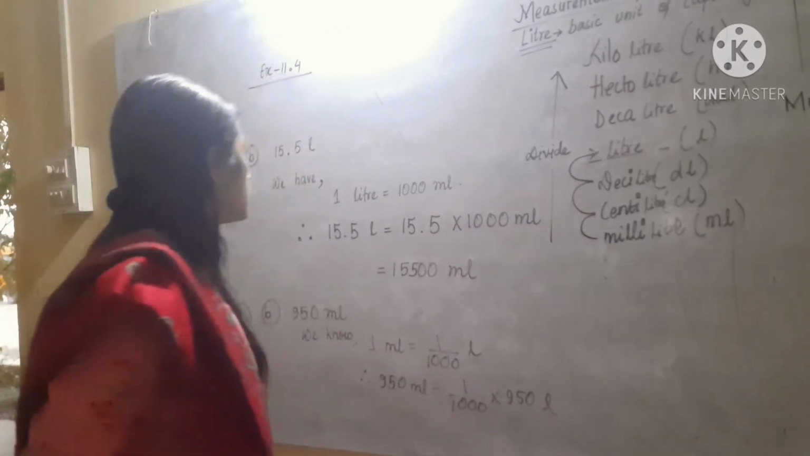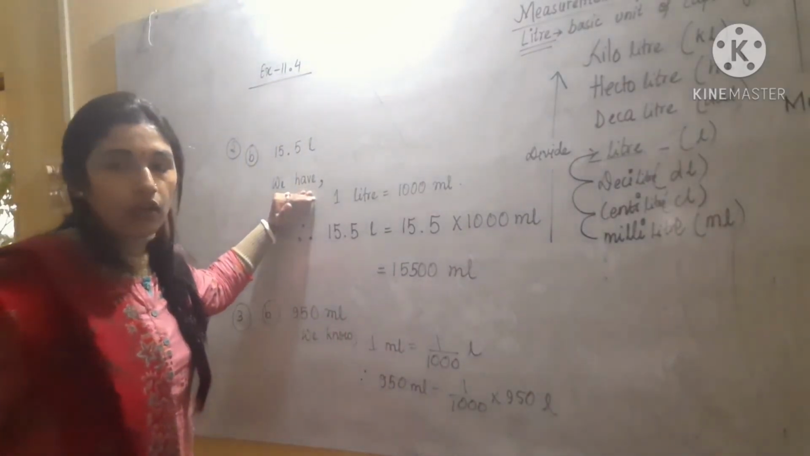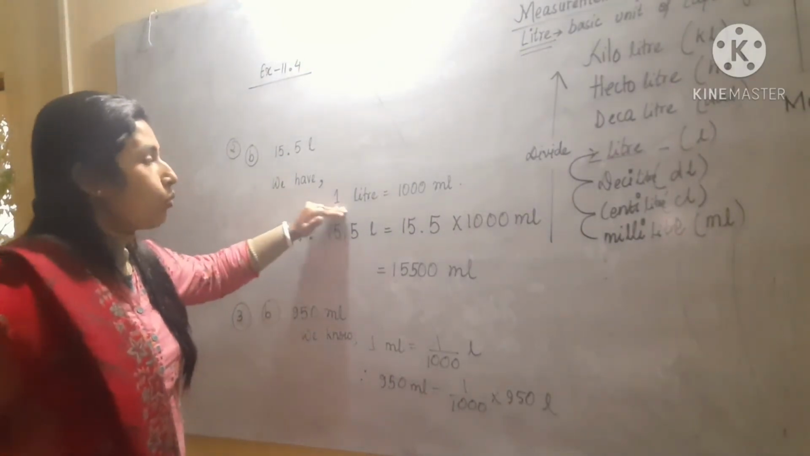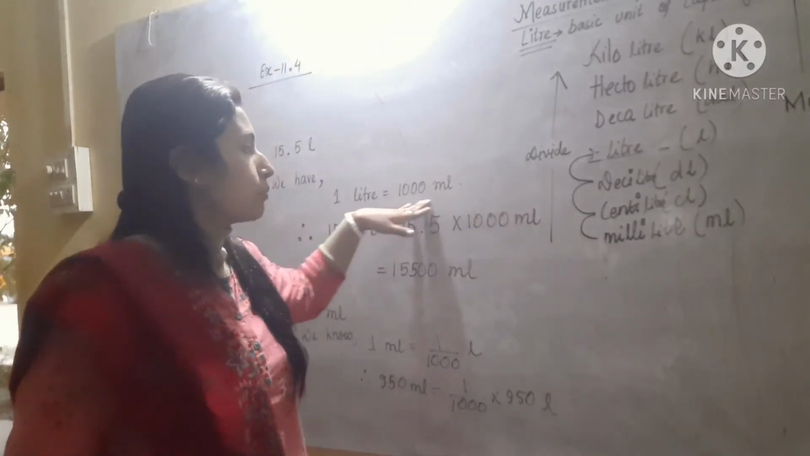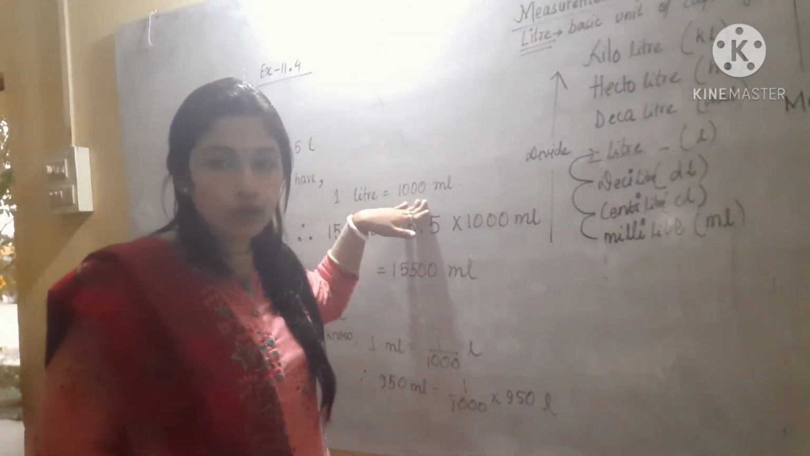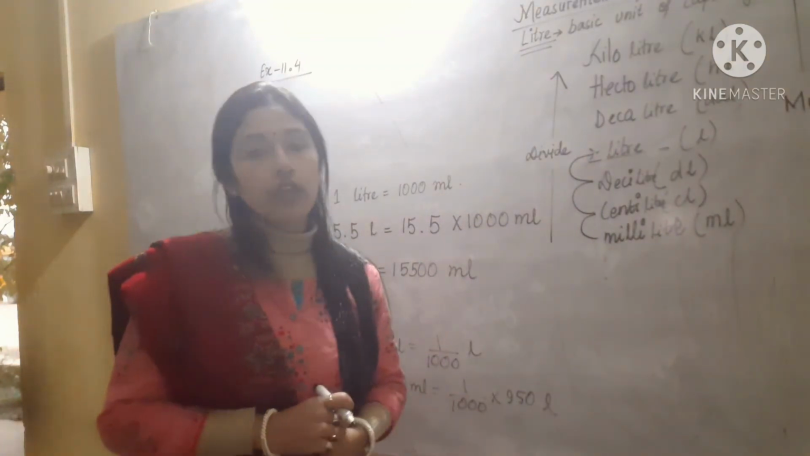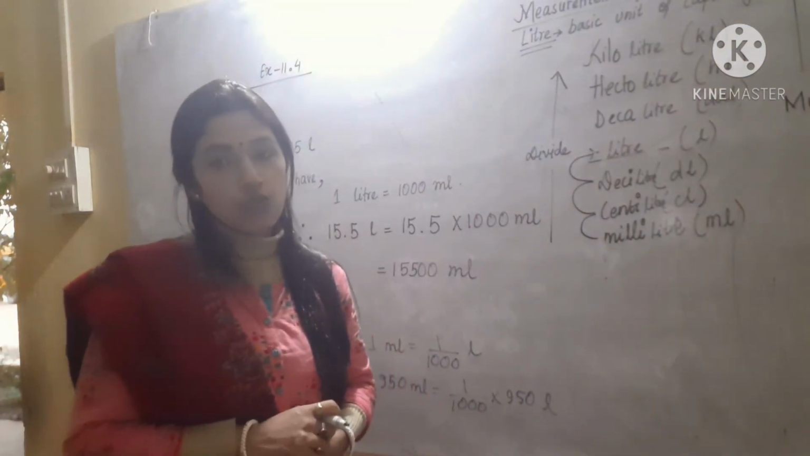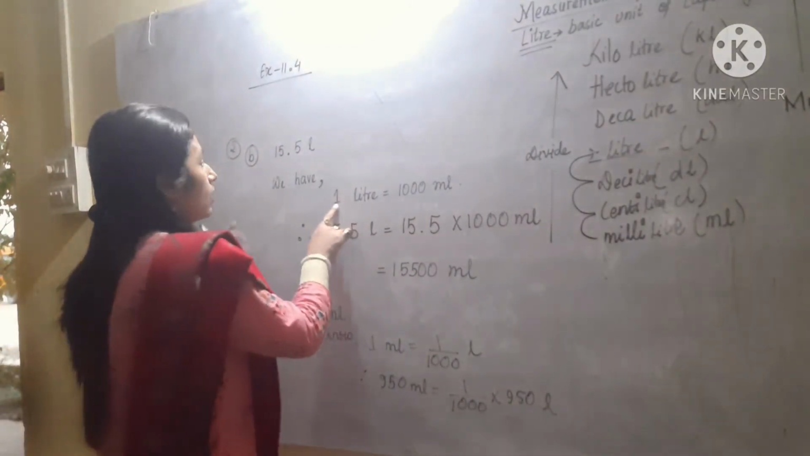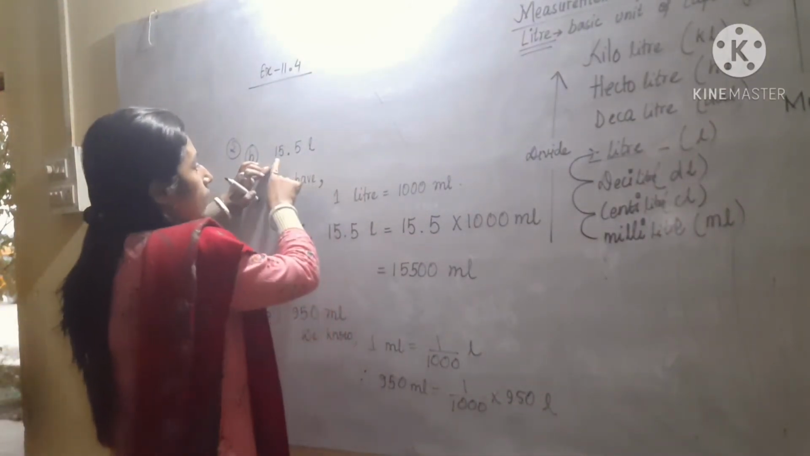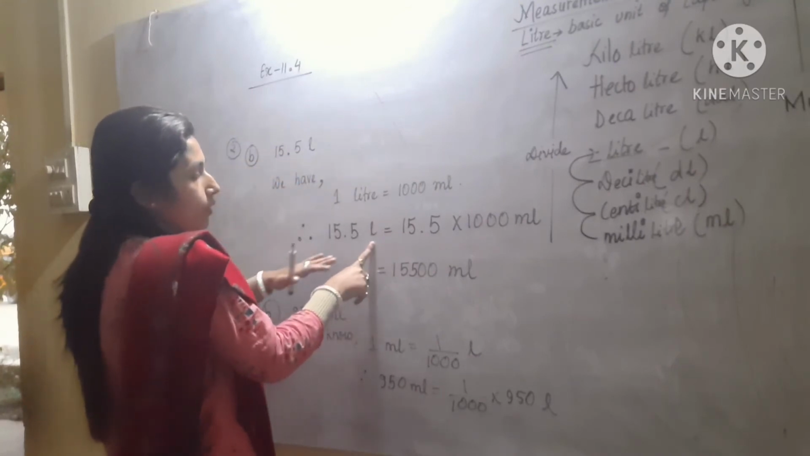So here, first of all you have to write like this. We have already 1 liter. We know that 1 liter is equal to 1000 milliliter. Why are we writing 1000? Because for converting from liter to milliliter, we have to multiply by 1000. That means 1 liter should be equal to 1000 milliliter. After that, if we know for 1, we can easily find for 15.5 liter. So therefore 15.5 liter will be how much?